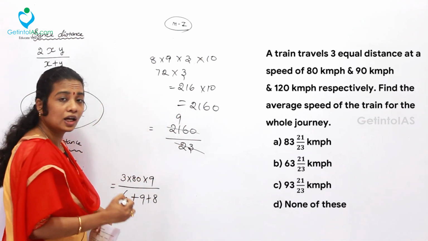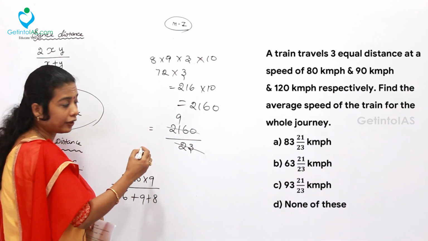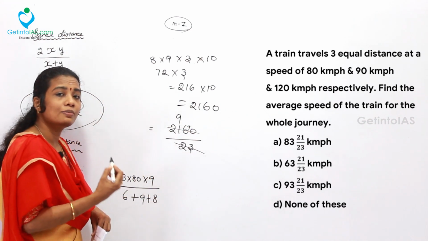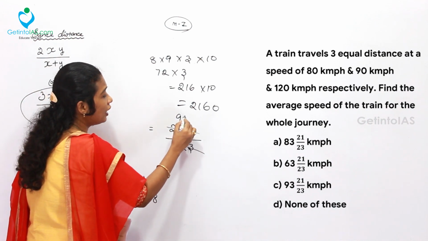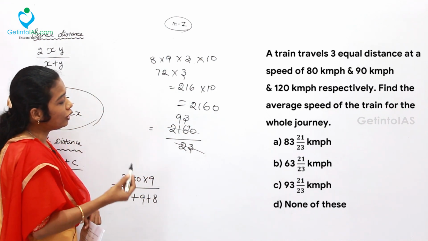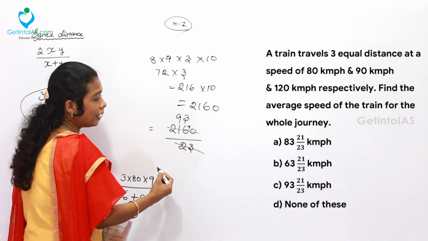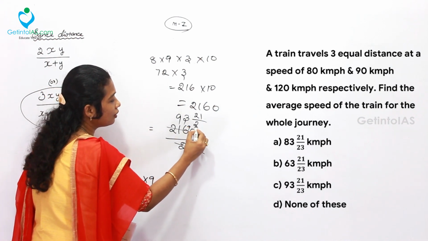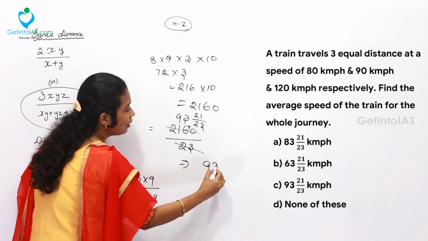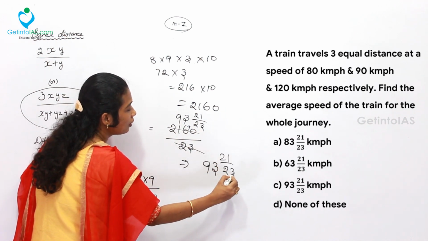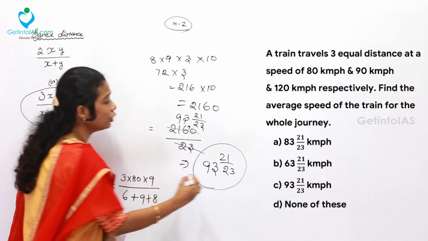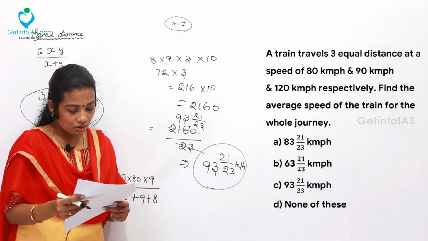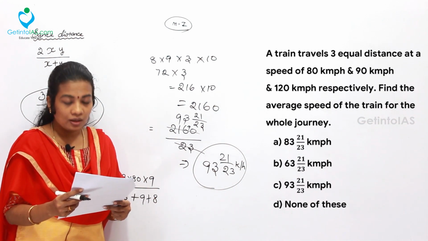I say 9 times 23 is 207. So 207, the rest is 90 over here. In 90, how many times can 23 be found? Here 3 times 23 is equal to 69. So 90 minus 69 is going to be 21, the remainder over the denominator. So finally the answer is 93 and 21 by 23. It's a mixed fraction value, kilometer per hour. That is the average speed throughout this journey, which is given in option C.